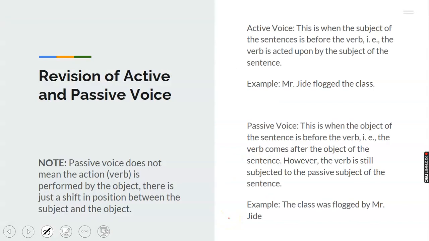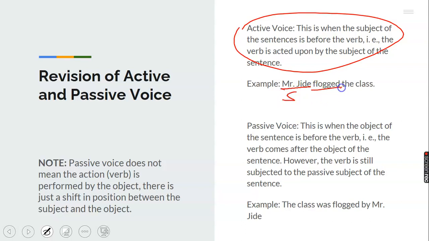Then let's do a brief revision of what active and passive voice is. Last class I said your sentence is active when the subject of the sentence is before the verb. That is, the verb is acted upon by the subject. And I gave examples like Mr. Jide flogged the class. Mr. Jide here is the subject, this is the verb, and this is the object. You can see the subject is before the verb.